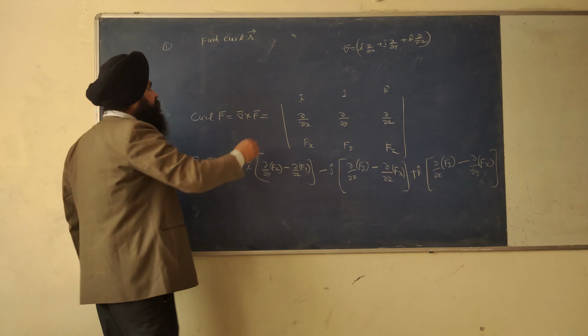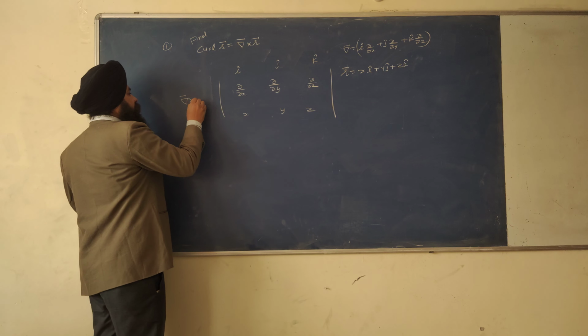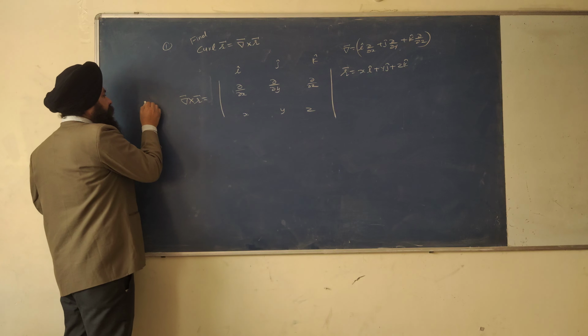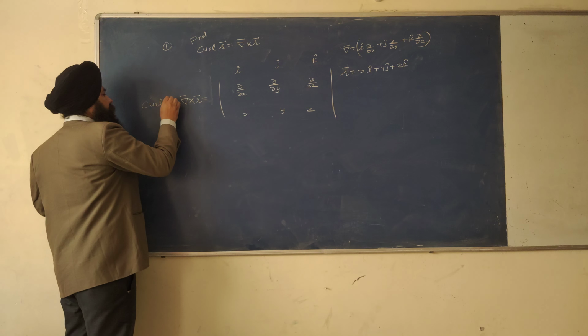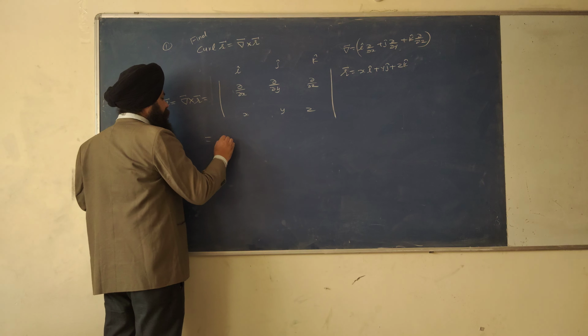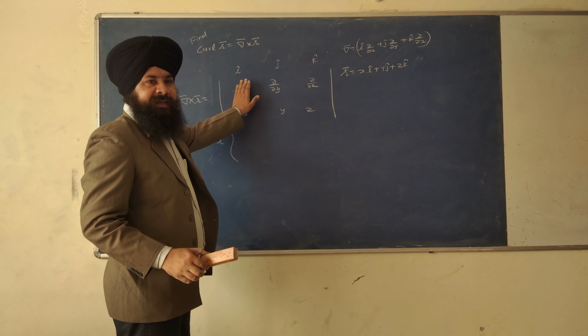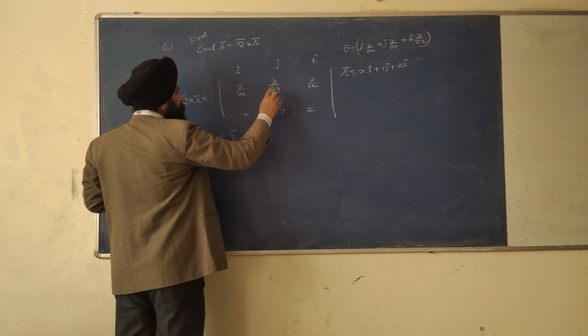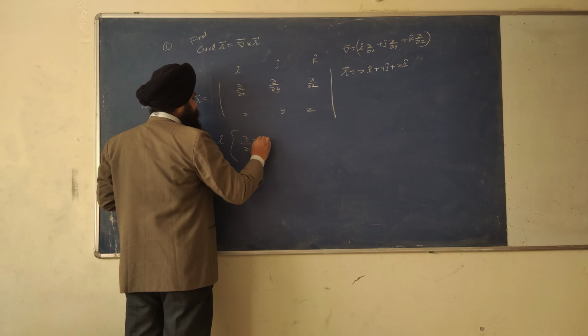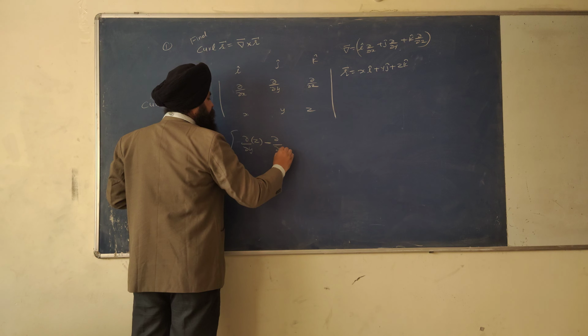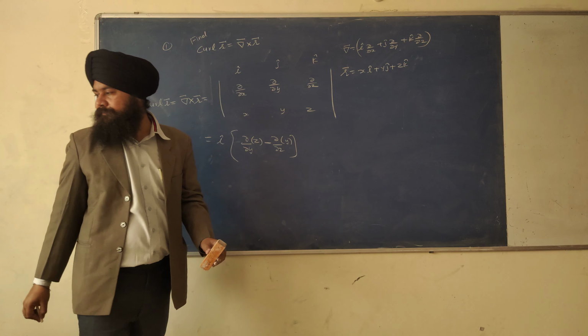This is our curl R, del cross R. So what's the answer? For i cap, put hand on this: ∂/∂y of z minus ∂/∂z of y.